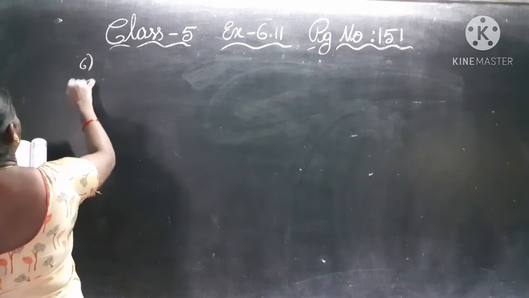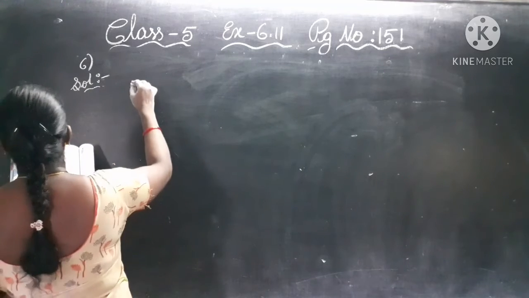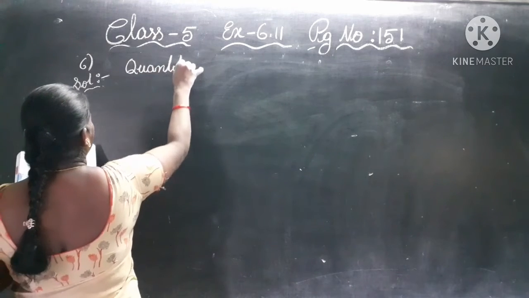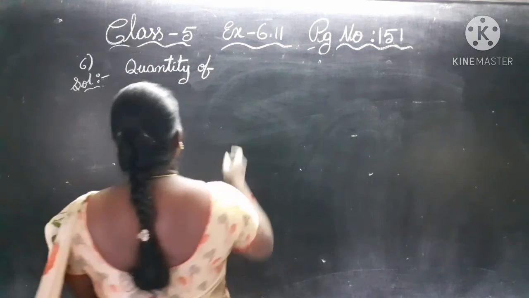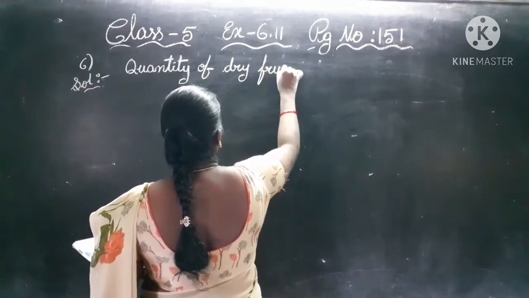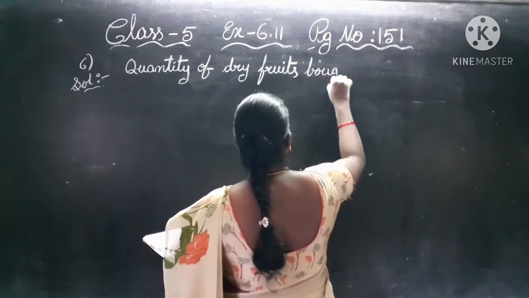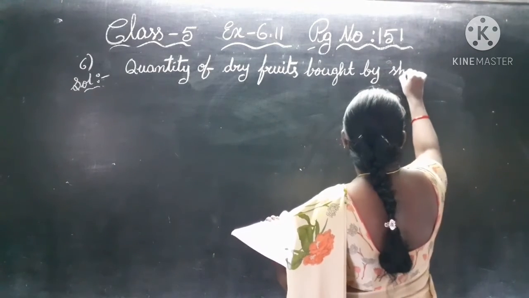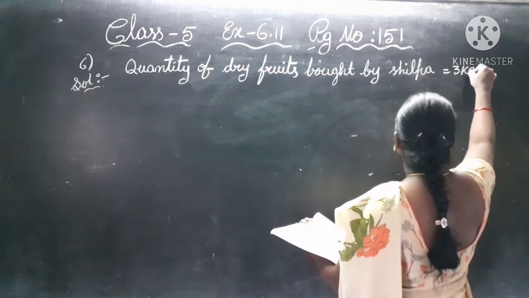See the sixth one solution. Quantity of dry fruits bought by Shilpa is equal to 3 kg.